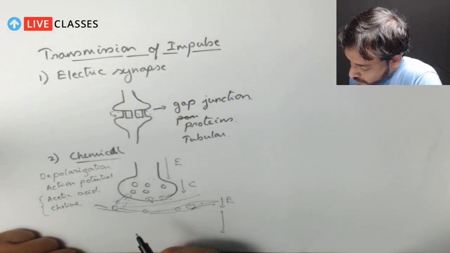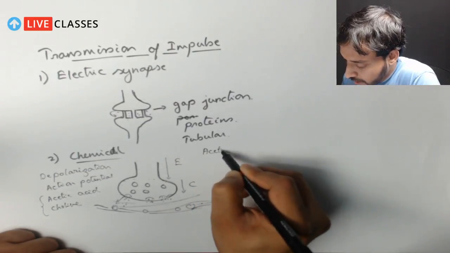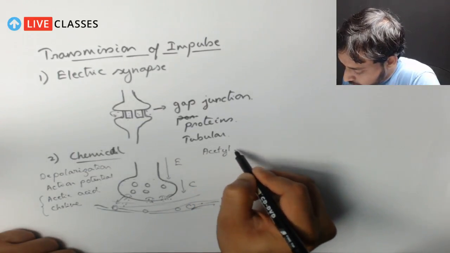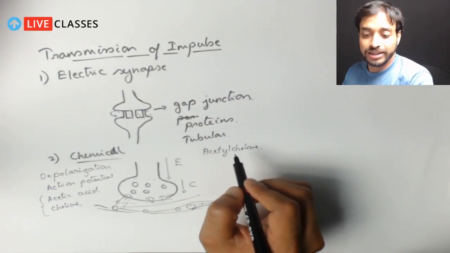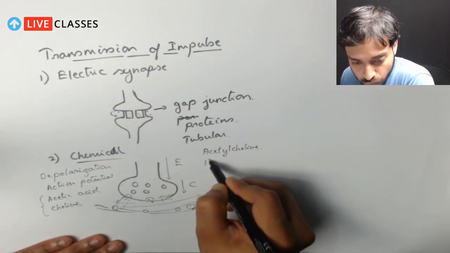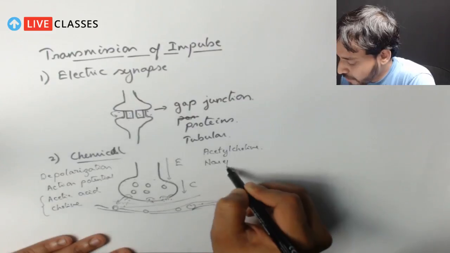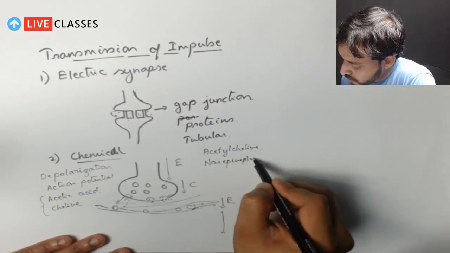Now we have talked about different types of neurotransmitters, like I can jot down: acetylcholine, noradrenaline, norepinephrine, gamma aminobutyric acid.